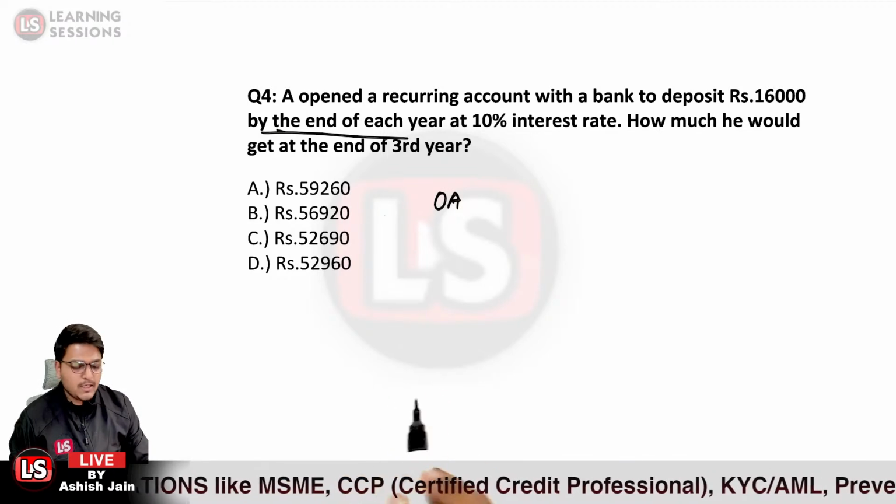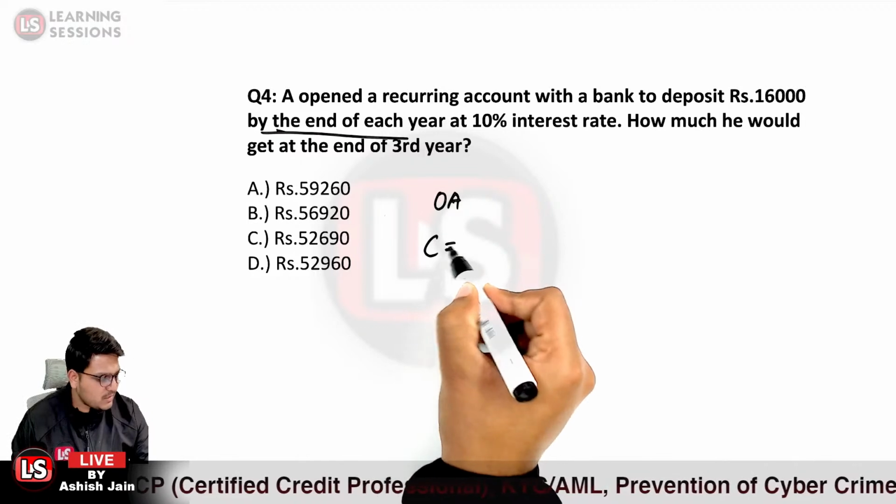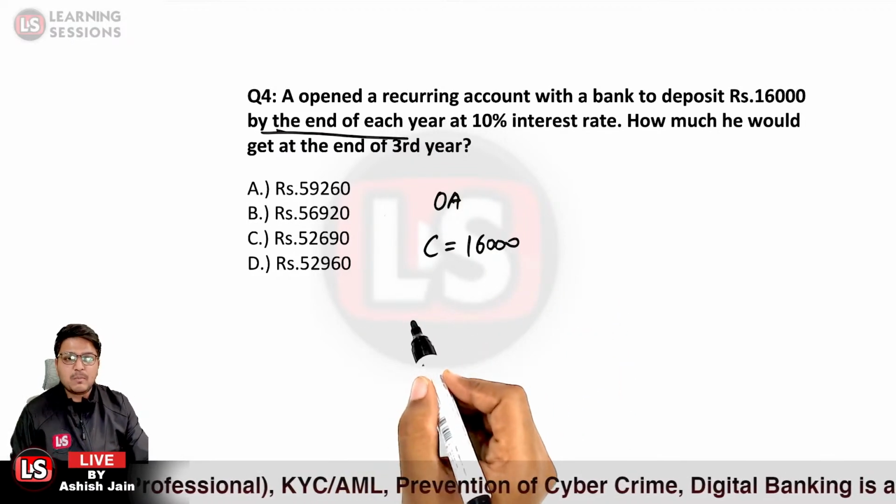Okay, so now let me tell you, the amount being deposited each year is equal to 16,000. So clearly it is given that C is 16,000. And further, the amount is being deposited yearly.